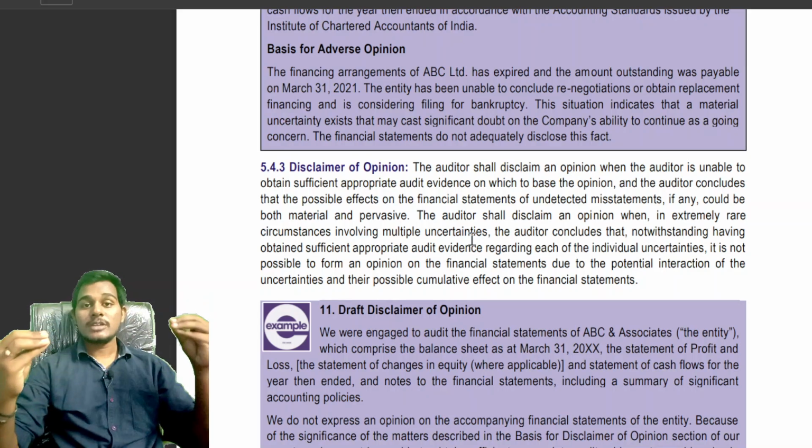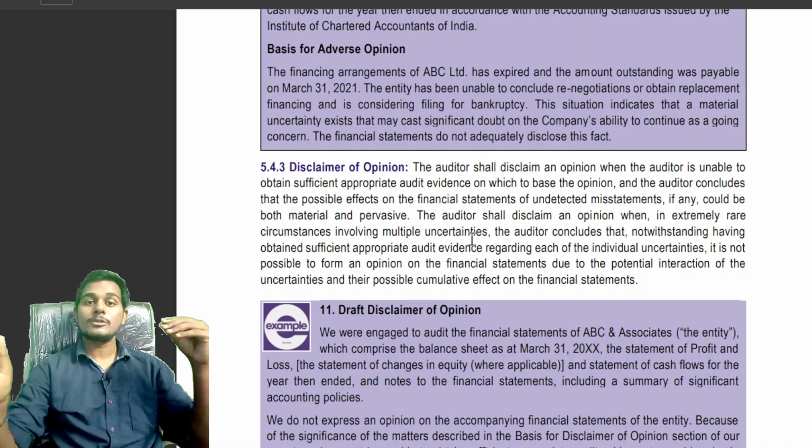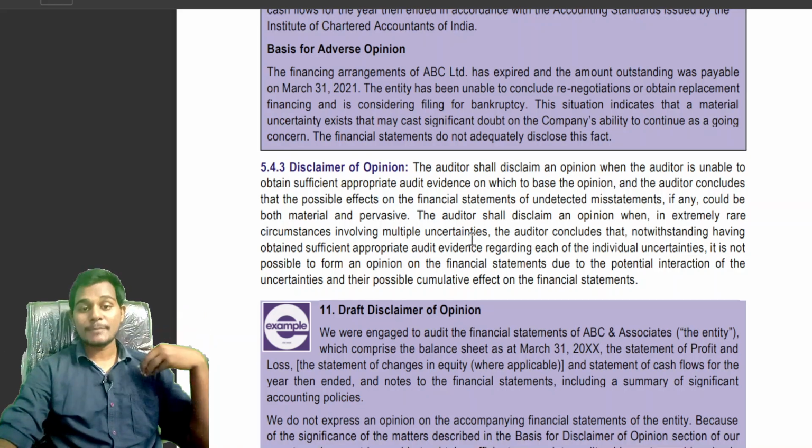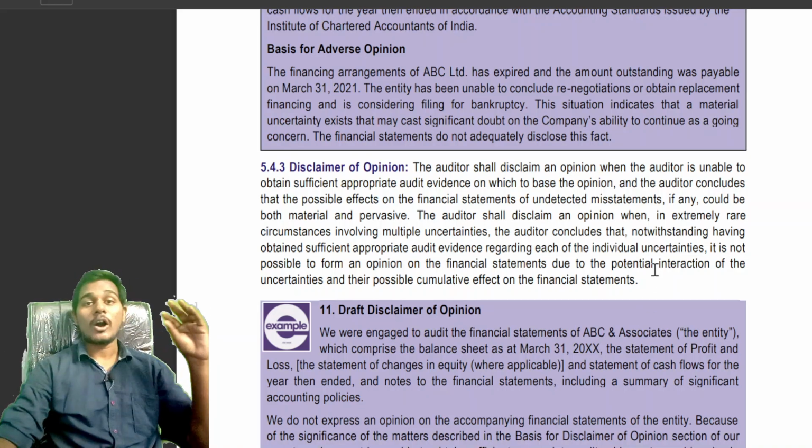In such case, there will be undetected misstatements in the financial statements because the auditor is unable to obtain sufficient and appropriate audit evidence. That is why he cannot find misstatements. So, the auditor is unable to obtain sufficient and appropriate audit evidence and concludes that the possible effect of undetected misstatements, either individually or in aggregate, could be material and pervasive to the financial statements. In such case, the auditor will give a disclaimer of opinion.